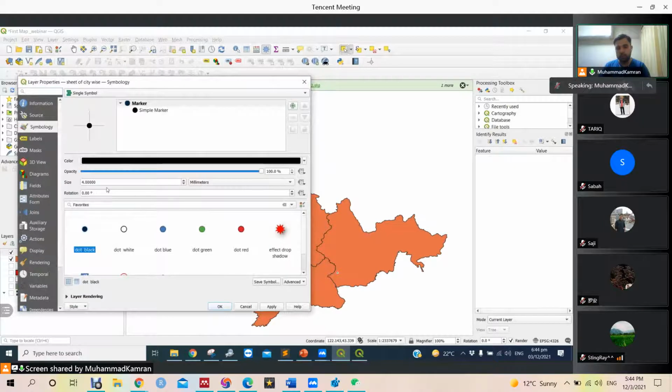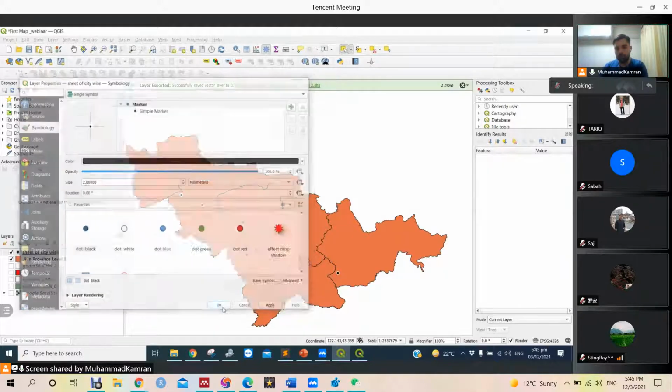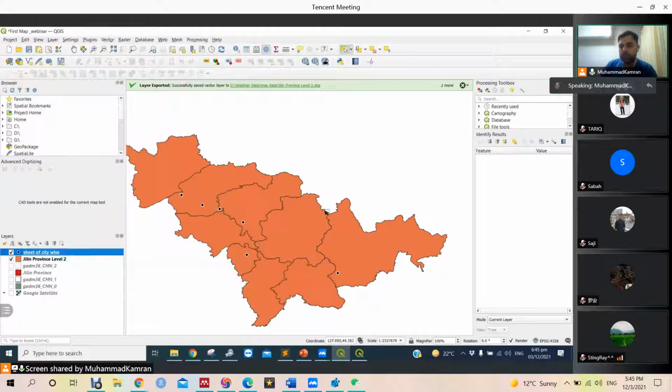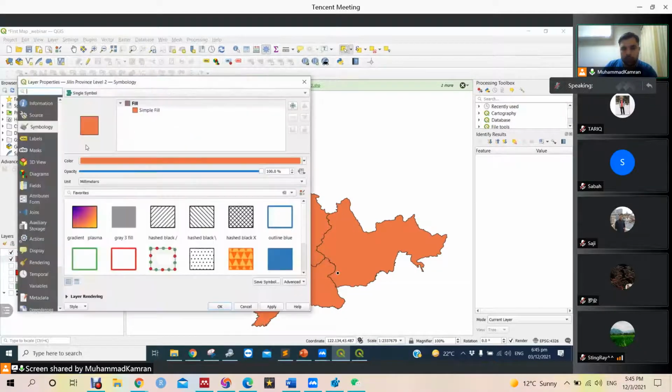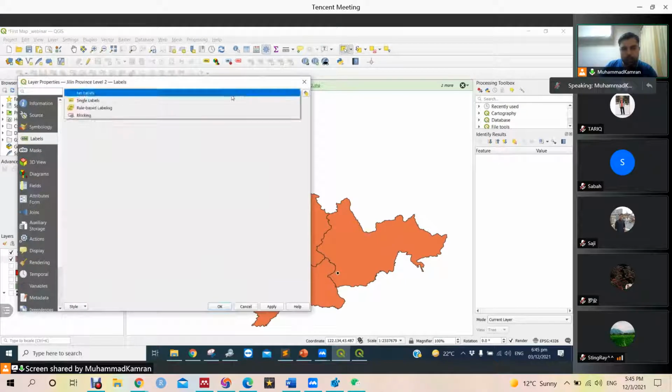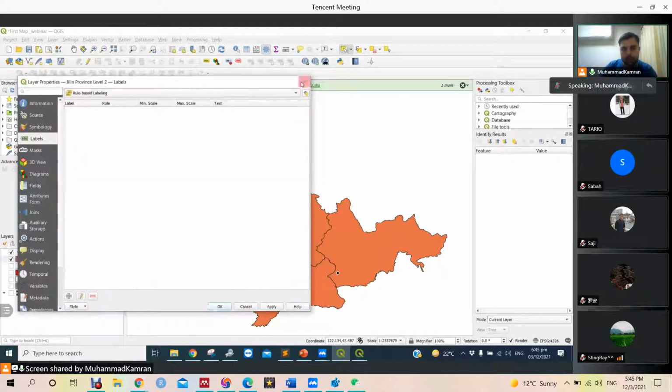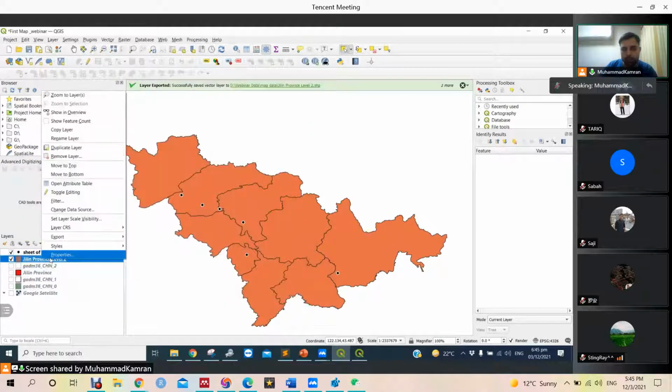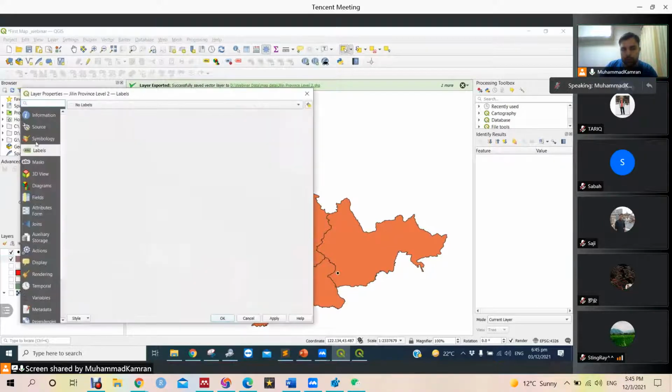We can increase the symbology, make it like 1 or 2. So now we can see our points, where our points lie. We can label the background data using, first we go to properties, then we go to labels, then we go to single